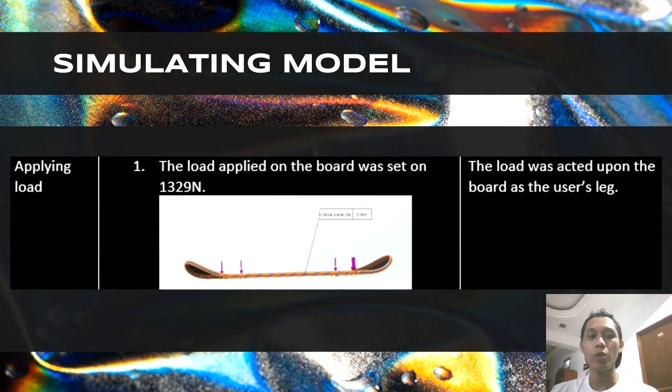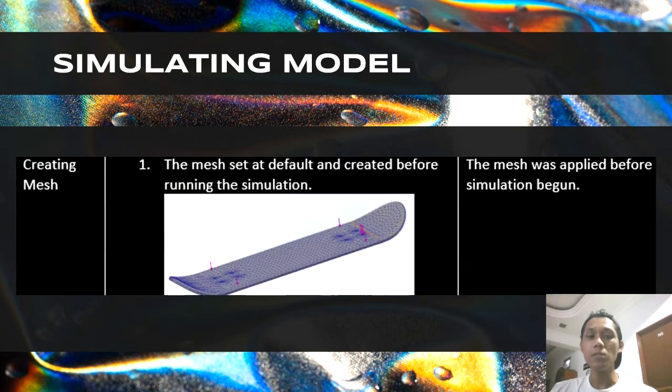For the next one, we apply the load, and the load applied was 1,329 Newton, which is the average load that the user applies. After we applied the fixtures and the load, meshing is the next process. We set it to the default, which is not fine or coarse, before running the simulation.